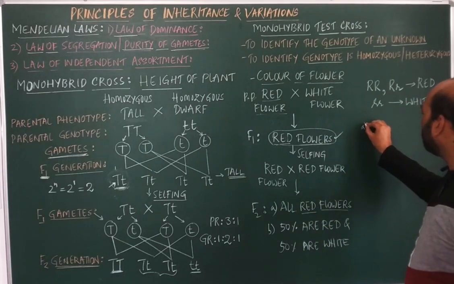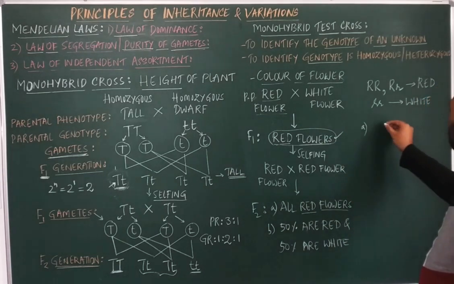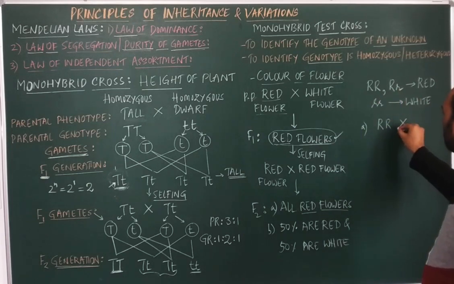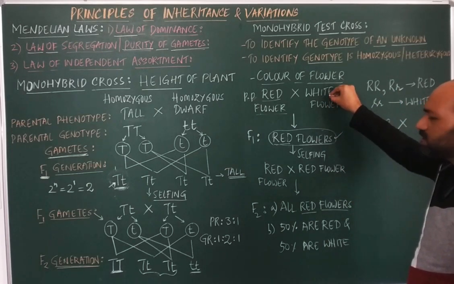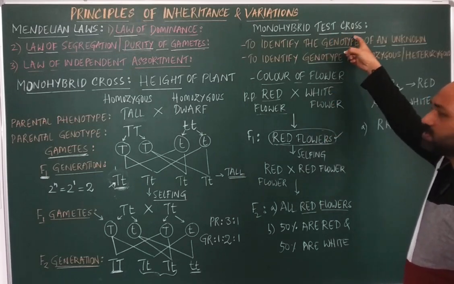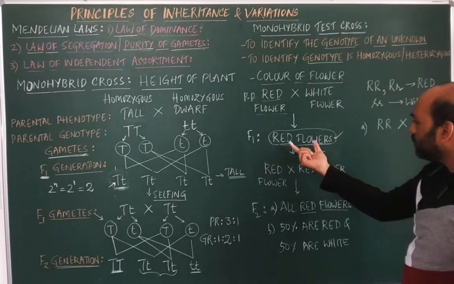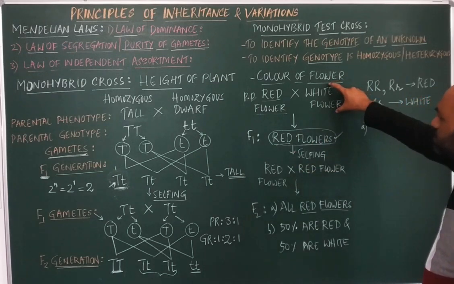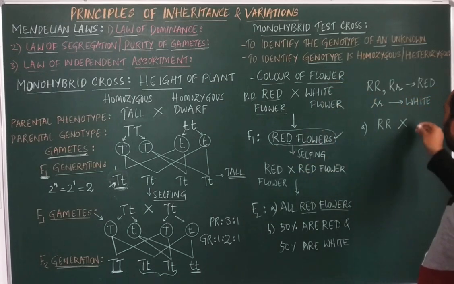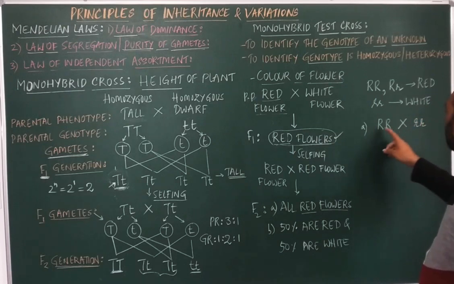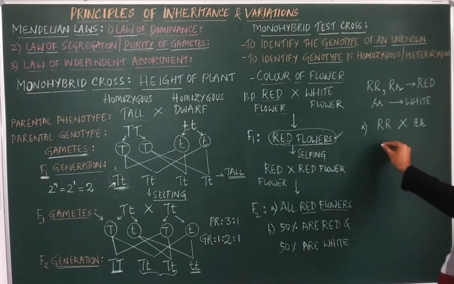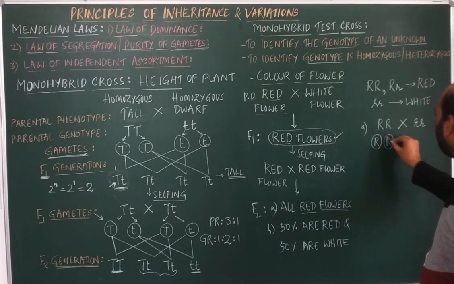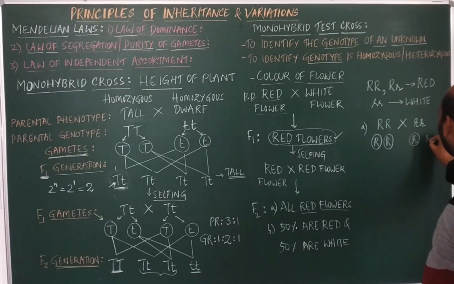If I take capital R, this is red, and it is being crossed with the homozygous recessive parent, that is the test cross we are doing here. So crossing of this F1 generation with the homozygous recessive parent, it becomes capital RR into small rr. The gametes will be capital R and small r.